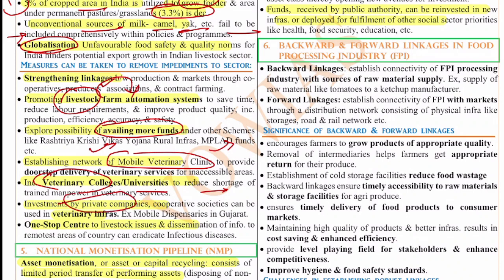Investments by private companies and cooperative societies can be used in veterinary infrastructure. Next, a one-stop center for livestock issues and dissemination of information to the remotest areas of the country can reduce infectious diseases. All these things we can write. And also we can write government schemes like the Kamadhenu Yojana and all, which is to improve domestic or local breeds.